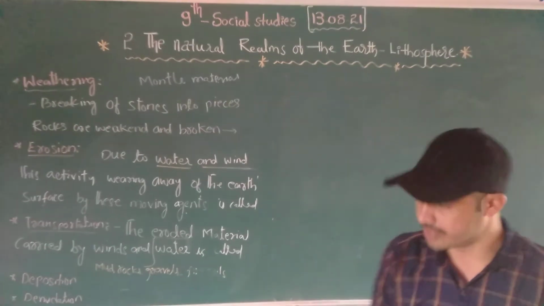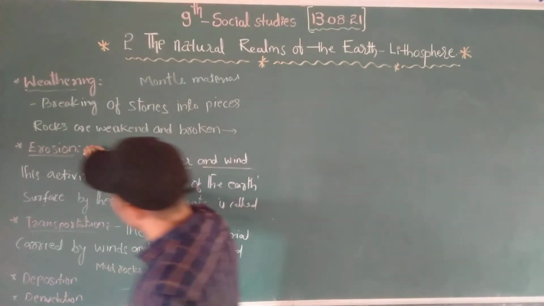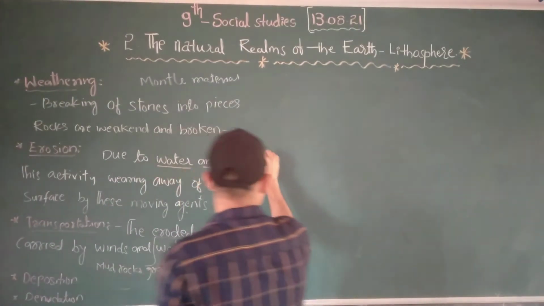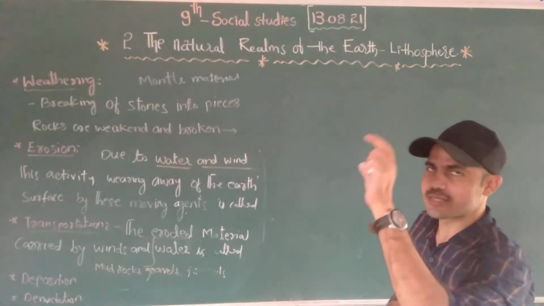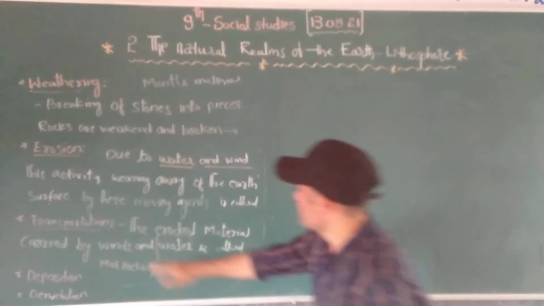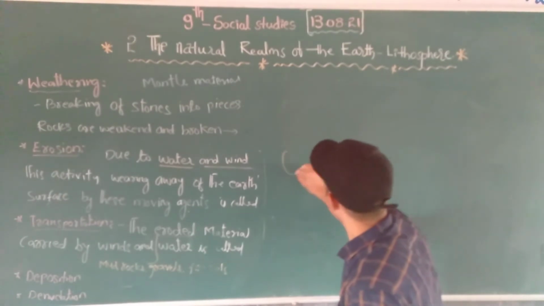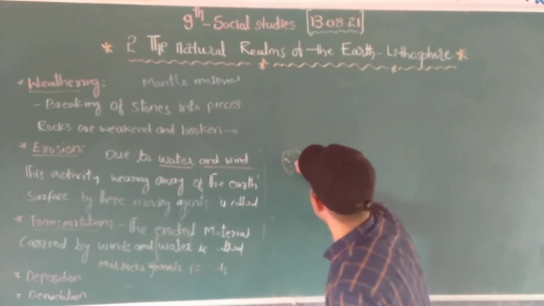Next, transportation. Erosion, transportation, and deposition are interrelated. Each one is interrelated. They look the same, but they are different. This is transportation. What are the eroded materials?